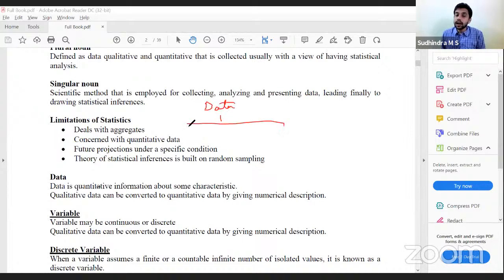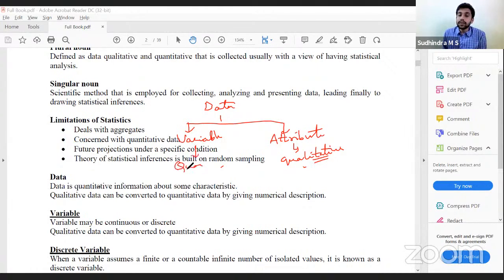Quantitative characteristics would be called variables. Qualitative characteristics will be called attributes. So attributes are qualitative, full stop, no further discussion with regard to that. If you want to have statistical inferences, convert it into a variable, give numerical descriptions to them. Variable is quantitative. When we are analyzing the variables, we'll further divide variables into two types.